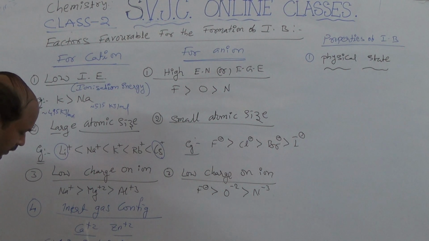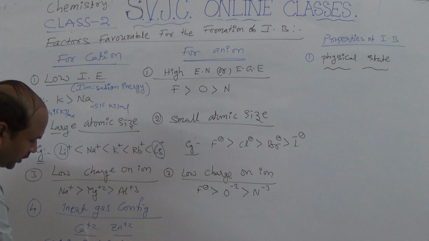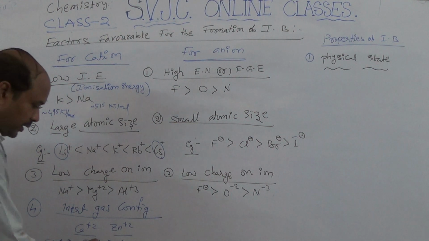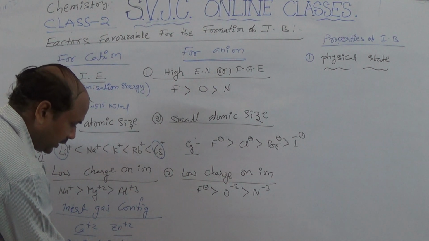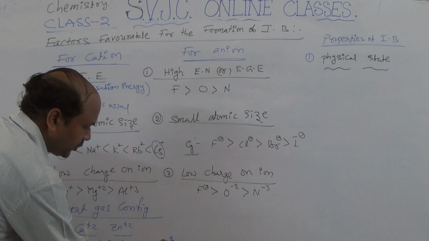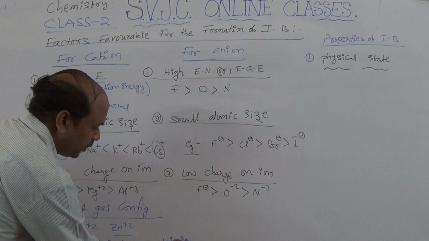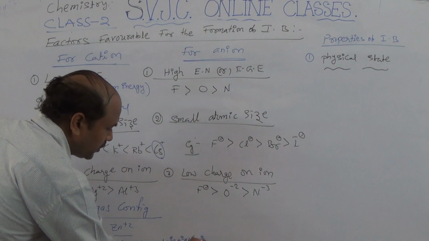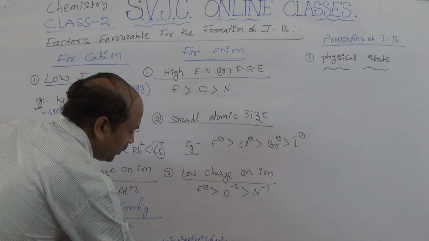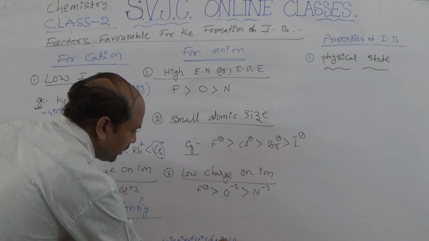So while losing the last two electrons, it gets inert gas configuration, that is 3s2 3p6, that means 8 electrons present. Whereas in zinc, electronic configuration is 1s2, 2s2, 2p6, 3s2, 3p6, 4s2, 3d10.